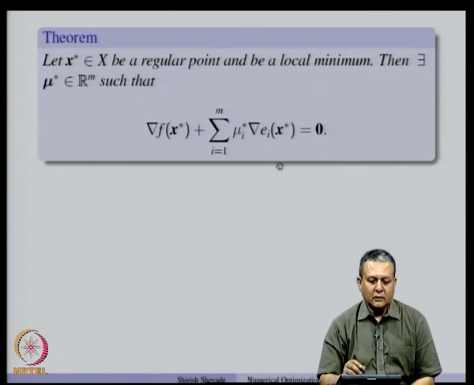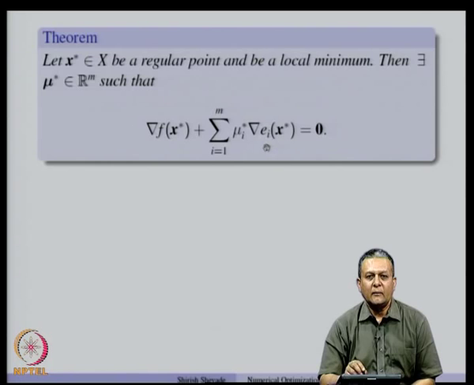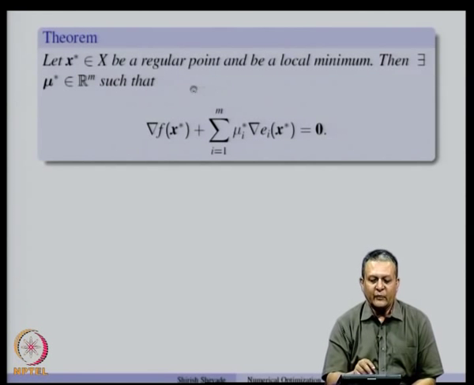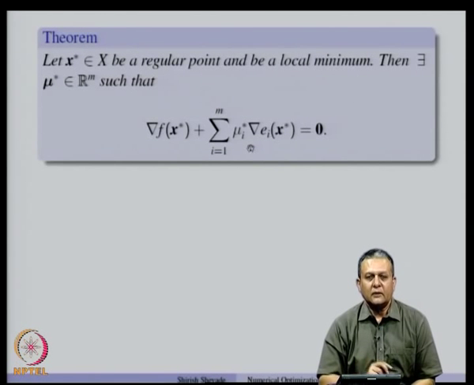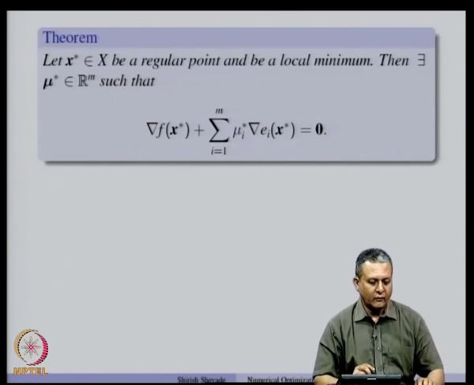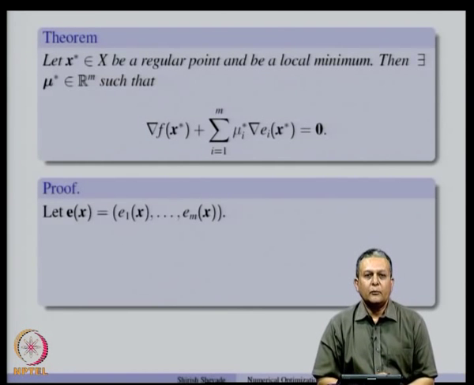So what this means is that if we collect all active equality constraints and find out their gradients, then under the regularity assumption, we can always write gradient f x star to be a linear combination of gradient E i x star. So, let us look at the proof of this theorem.